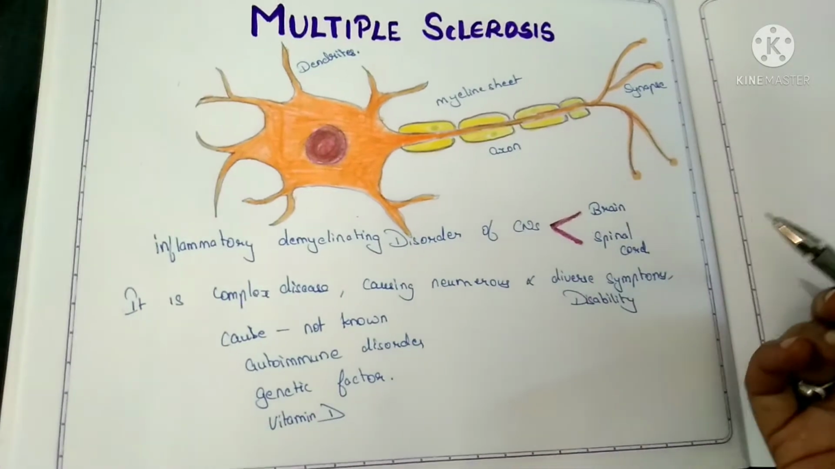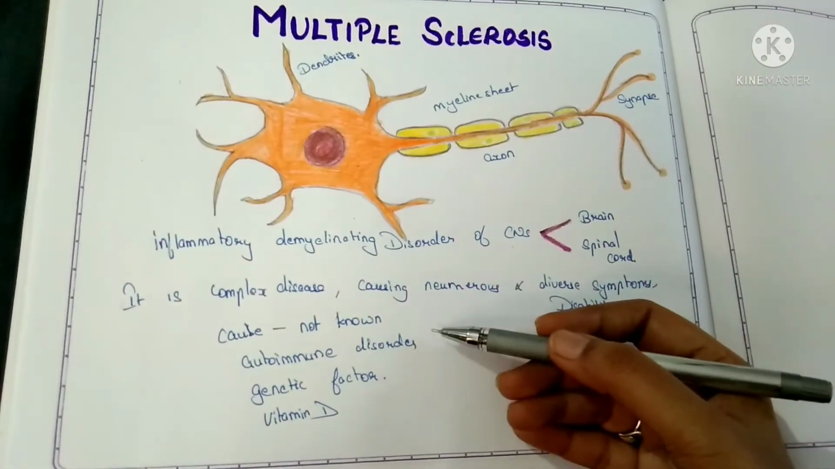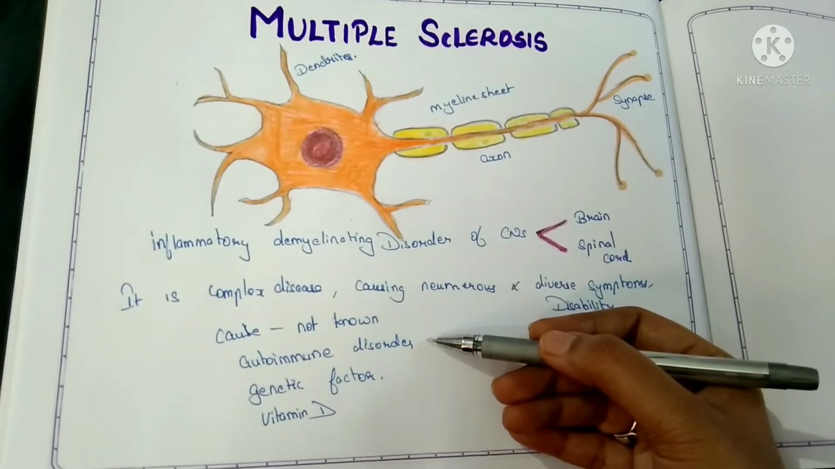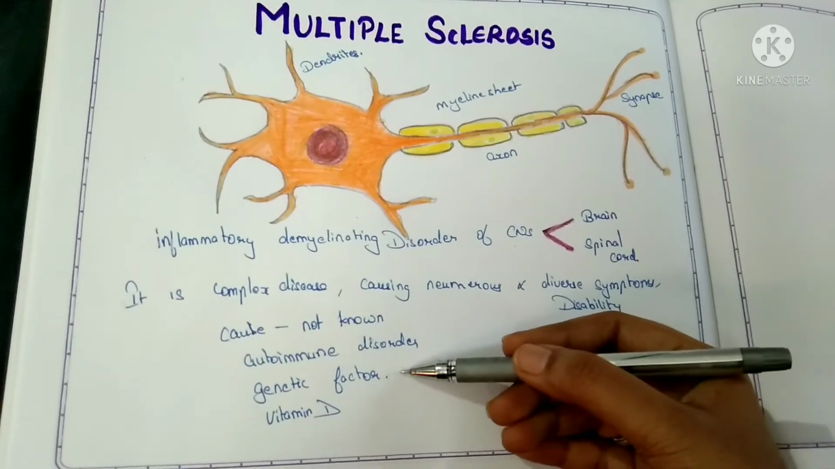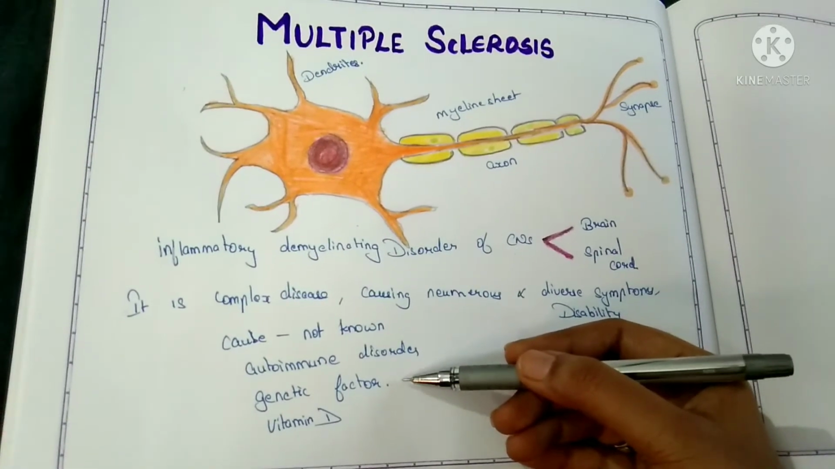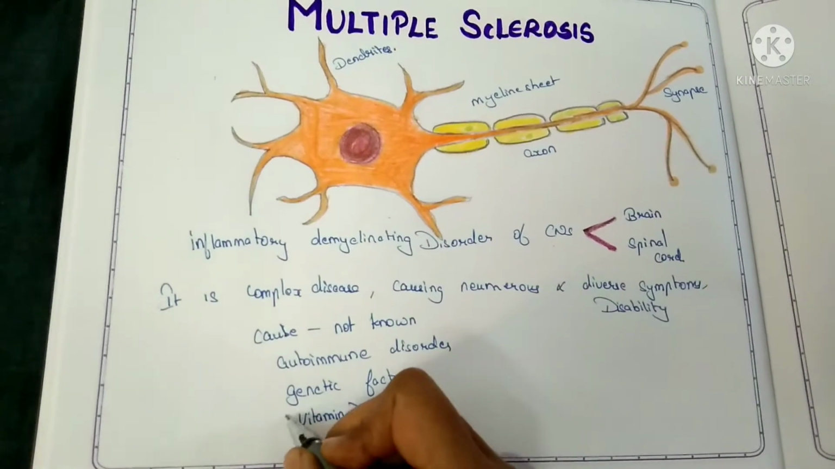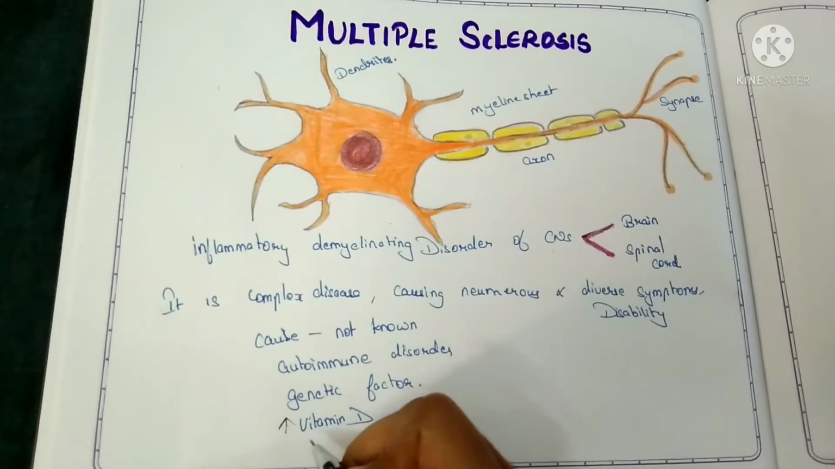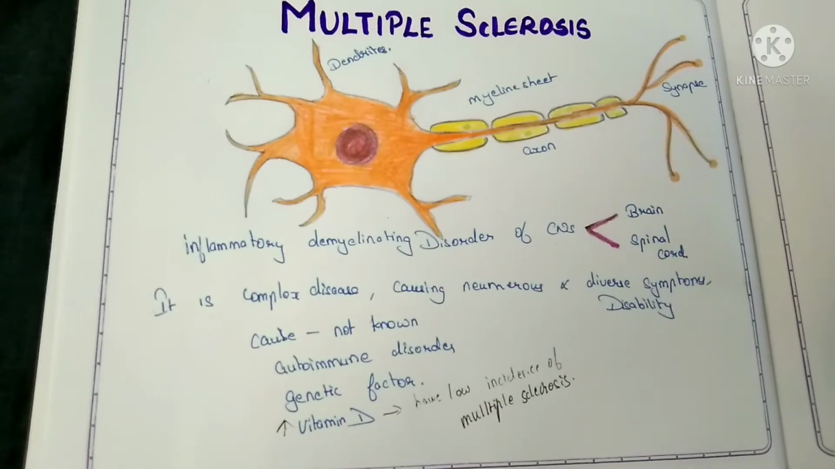The actual cause of multiple sclerosis is not known exactly, but it is said to be an autoimmune disorder where the body's own immune system attacks the body's tissue itself. And genetic factors also play an important role in it. And there is a relationship with vitamin D and sunlight exposure. The persons with more exposure to sunlight and who have increased vitamin D tend to have a low risk of multiple sclerosis.